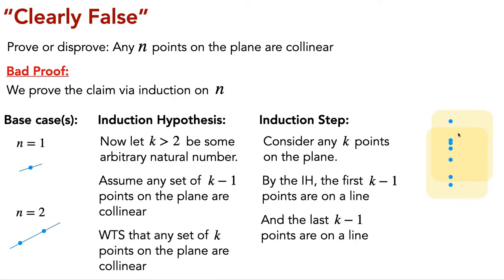And since the intersection of these two sets, the first set and the last set, is collinear, it must be the case that the union is collinear, so all k points are on a line. Of course, this proof is definitely wrong and breaks somewhere, so here's a good time to pause and try and figure out on your own where exactly it breaks.